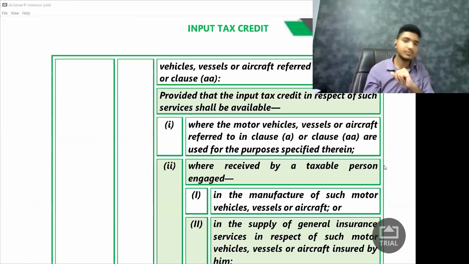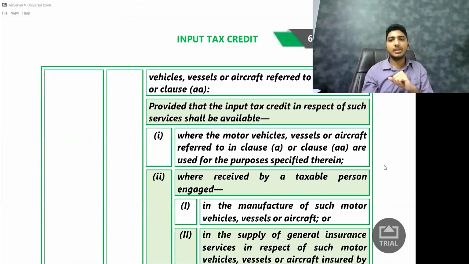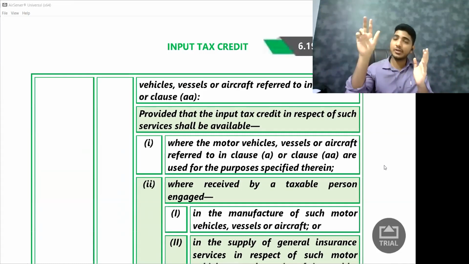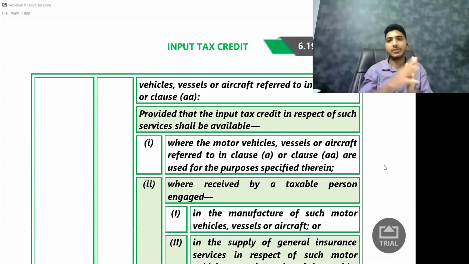Okay. Then they are saying this. Provided that the input tax credit in respect of such service shall be available where the motor vehicles, vessels are used for the purpose specified therein. That is what I explained. If you are getting credit for the vehicle, you will also get the credit for insurance as well.